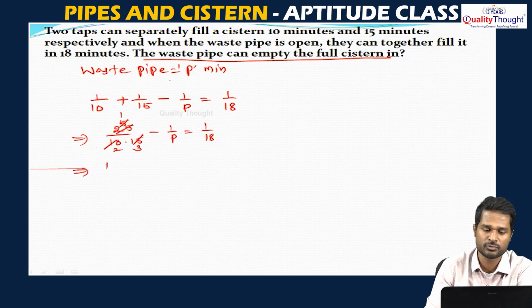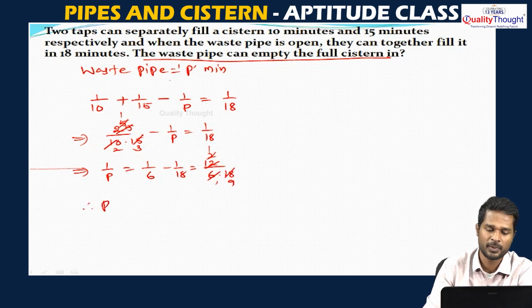I will take minus 1 by p to that side, so 1 by p is equal to 1 by 6 minus 1 by 18. 18 minus 6 is 12 by 6 into 18, which simplifies to 1 by 9. So p is equal to 9 minutes.